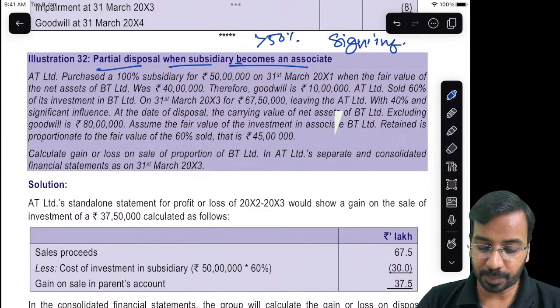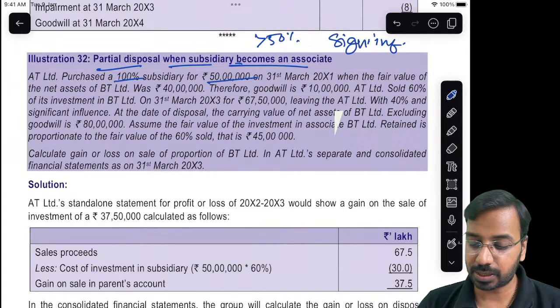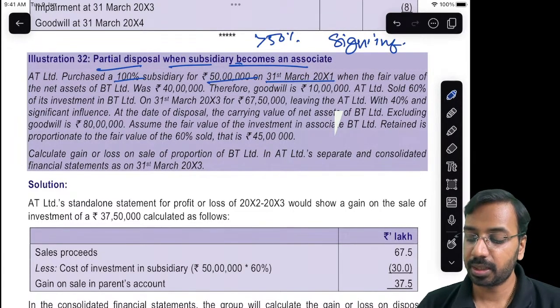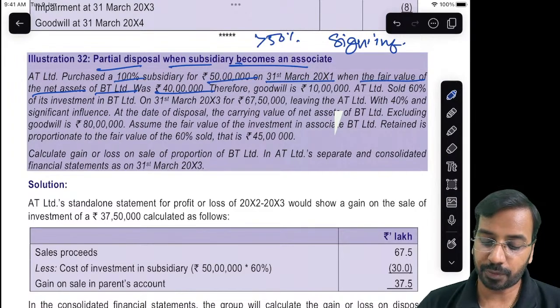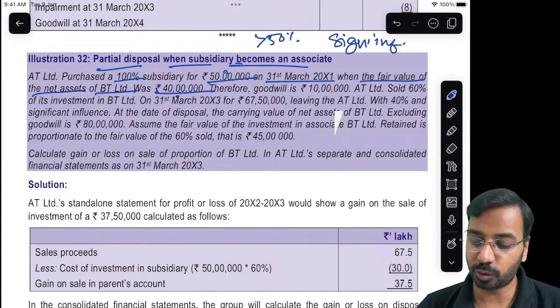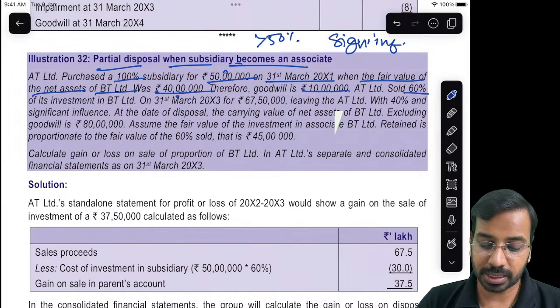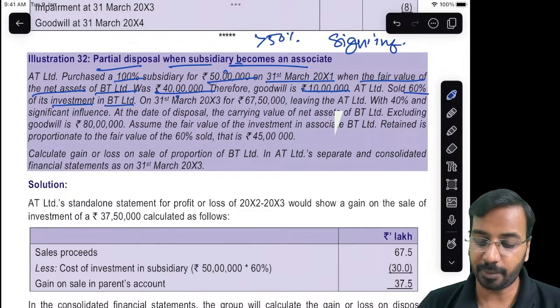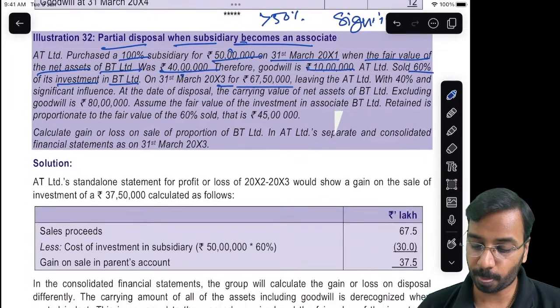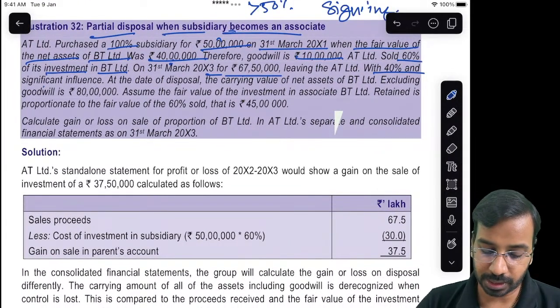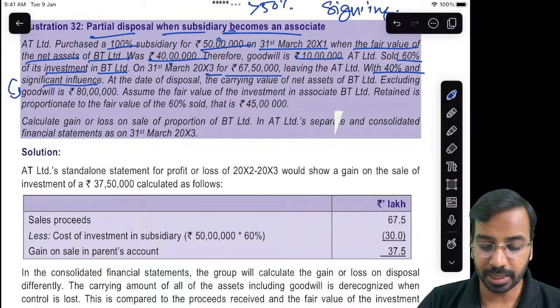A Limited purchased a 100% subsidiary for 50 lakhs on 31st March of year 1, when the fair value of the net assets of BT Limited was 40 lakhs. So subsidiary net asset is 40. Now 50 minus 40, 10 lakhs is goodwill, right? So goodwill is 10 lakhs. AT sold 60% of its investment in BT Limited on 31st March of year 3 for 67 lakhs 50,000, leaving AT Limited with 40% and significant influence, meaning now it will become an associate.